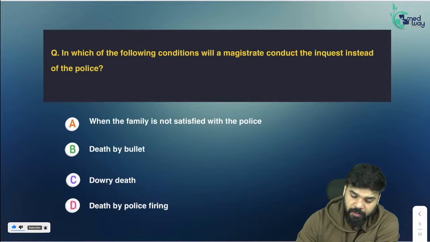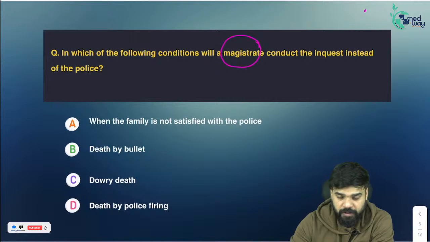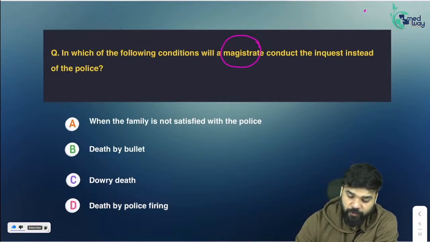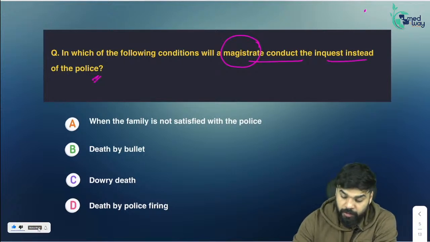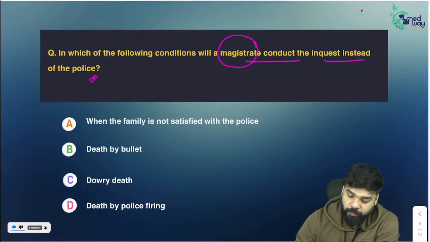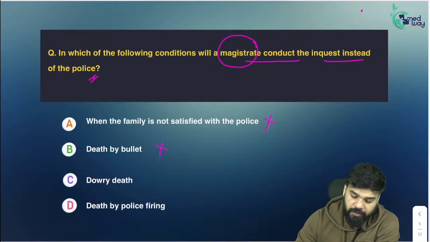Again, it is from magistrate inquest only. Which of the following conditions will a magistrate conduct the inquest instead of the police? So when the family is not satisfied with the police is a wrong option. Death by bullet also is a wrong option, and third, dowry death, is the right answer. So this was also a simple question.